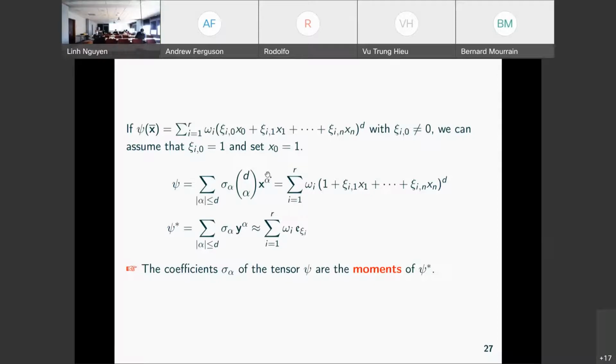So we have this decomposition for this tensor. That's what we want to find. So in terms of moments, we have a linear functional. It means that this linear functional is a weighted sum of evaluations at some points, or Dirac measures. So the sigma alpha that we have, the coefficients, are the moments of this linear functional.